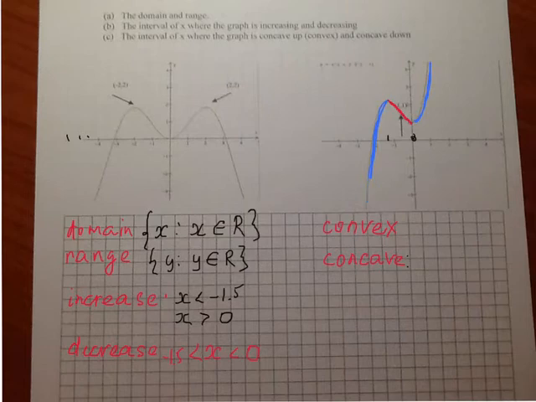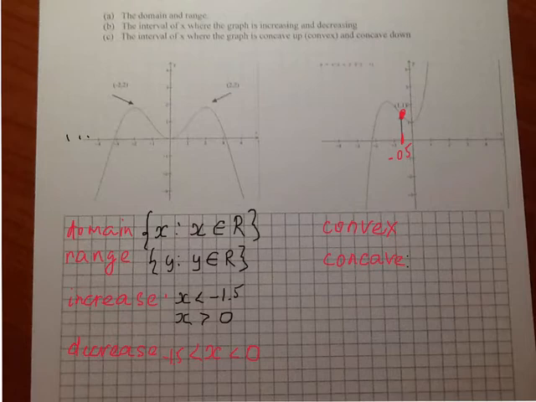Now let's see where it's concave and where it's convex. This is a point of inflection. This point, which is negative 0.5 approximately, is the point of inflection.